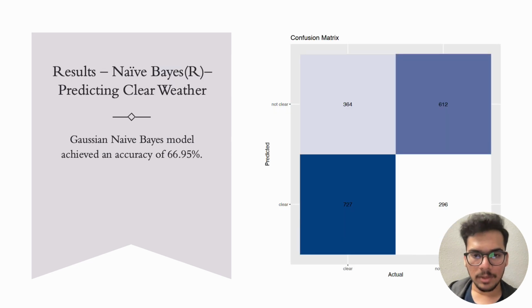Now, coming to the naive Bayes model in R language. The image here displays the confusion matrix for the Gaussian naive Bayes model in R. This model achieved an accuracy of 66.95%. It is a slight increase from the Python naive Bayes model.